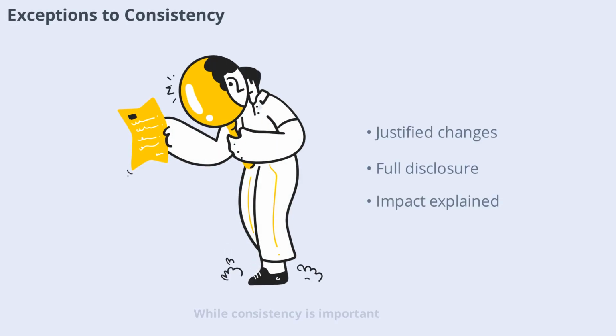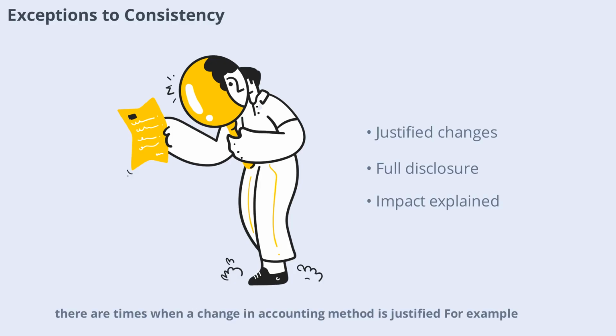While consistency is important, there are times when a change in accounting method is justified. For example, a company might adopt a new method because it provides more relevant or reliable information. When this happens, the company must fully disclose the change, the reasons behind it, and the impact on the financial statements. This ensures that users are aware of the change and can adjust their analysis accordingly. The key is that changes should not be made lightly and must always be justified.